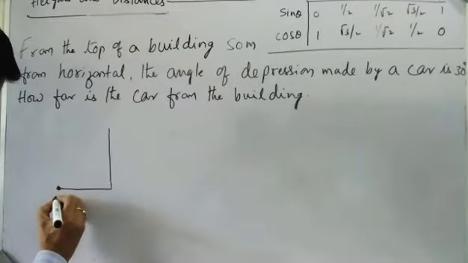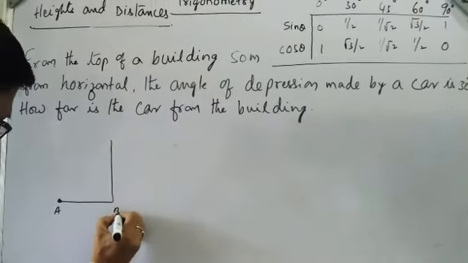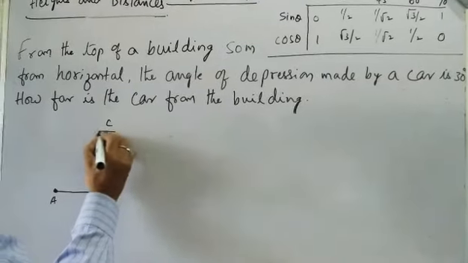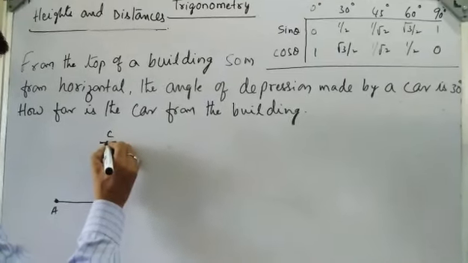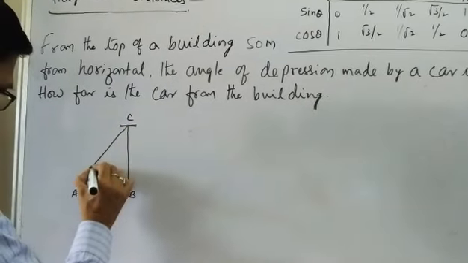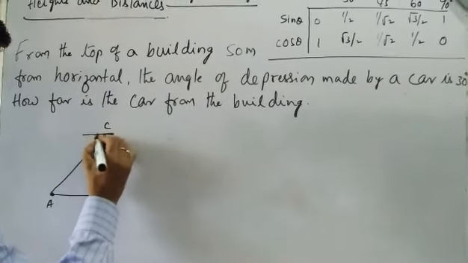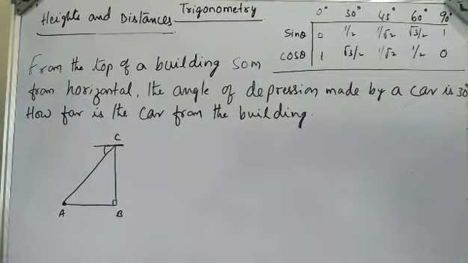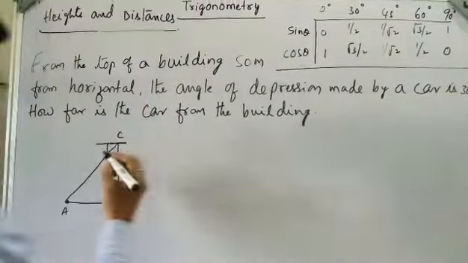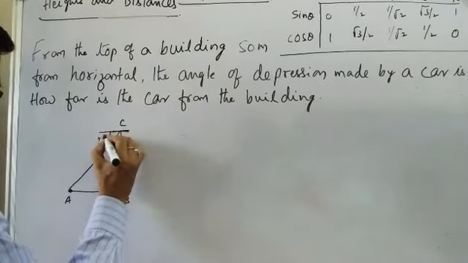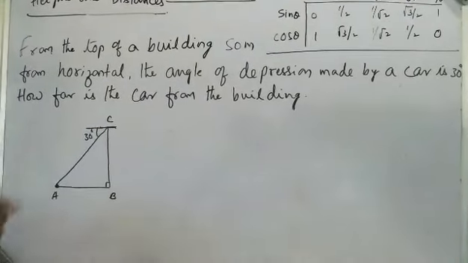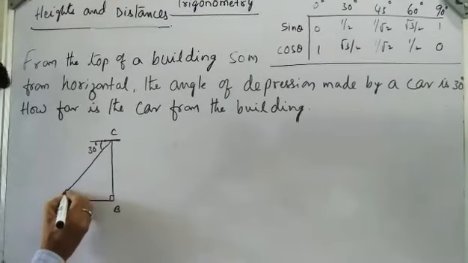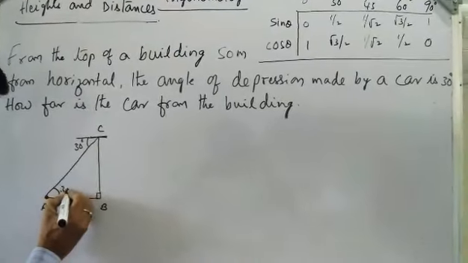The car is at point A. If you look from C, this depression is 30 degrees. I already told you that angle of depression is equal to angle of elevation, so this elevation is equal to 30 degrees.